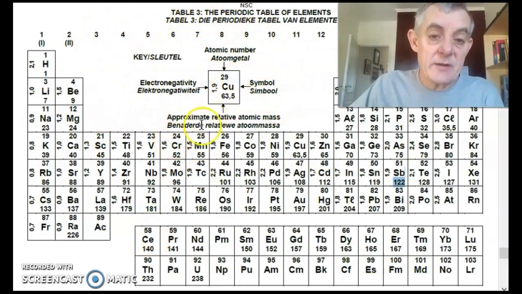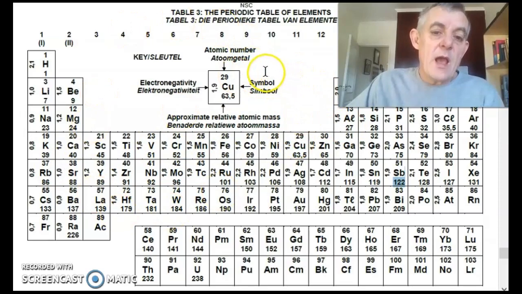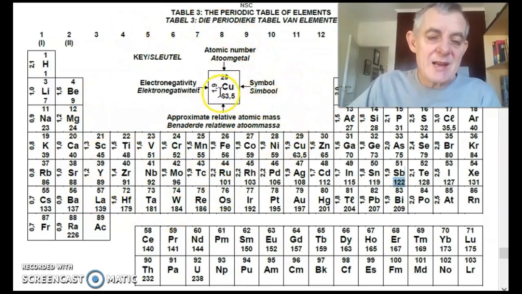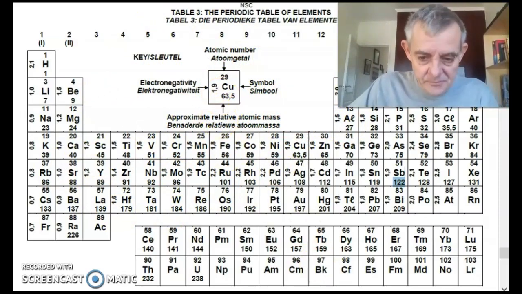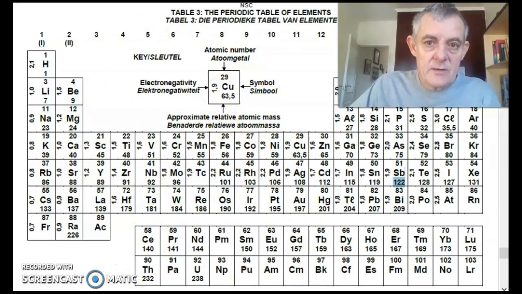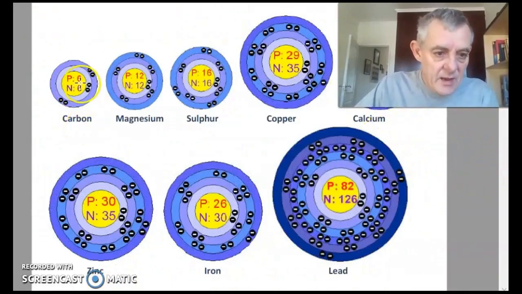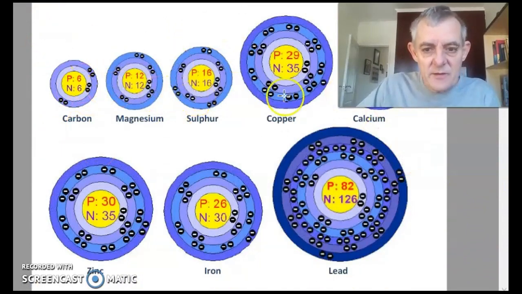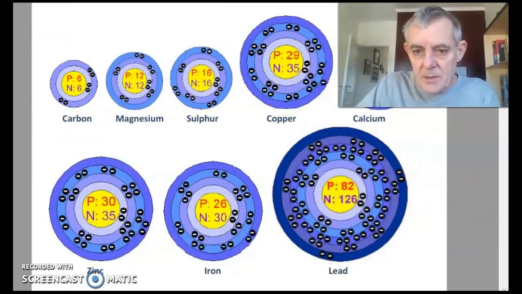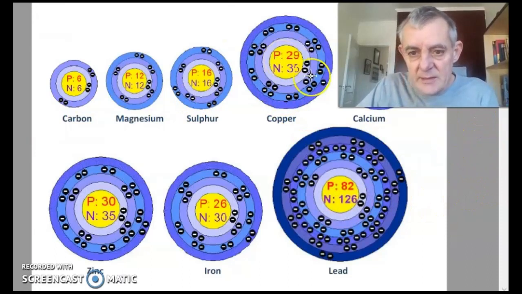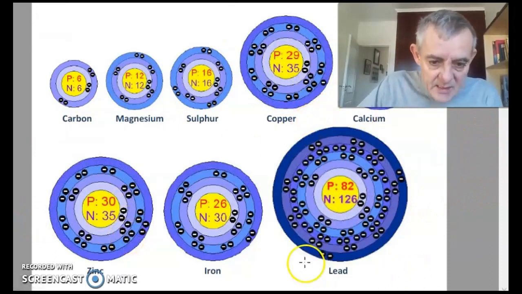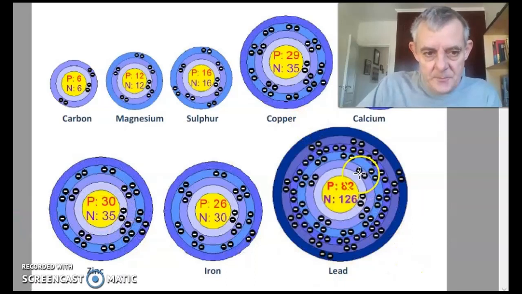So now we are going to use that mass number to work out or determine the mass of one atom of different elements, and then later we'll come back and look at how we can do the same for a compound, how we can use that mass number to find the relative formula mass of a compound. So I have a couple of Bohr diagrams here of different elements. So there I have carbon, magnesium, sulfur, copper, calcium, zinc, iron, and lead.